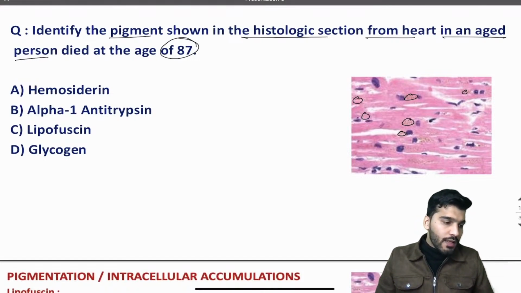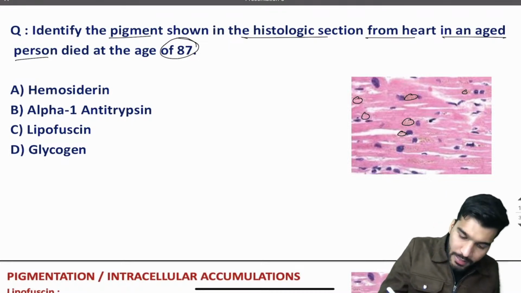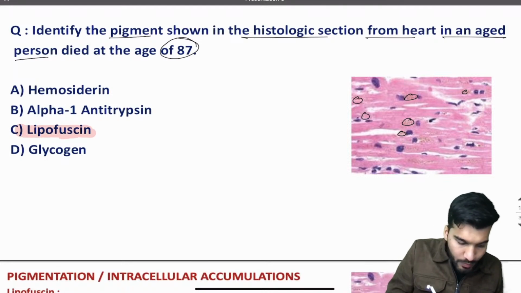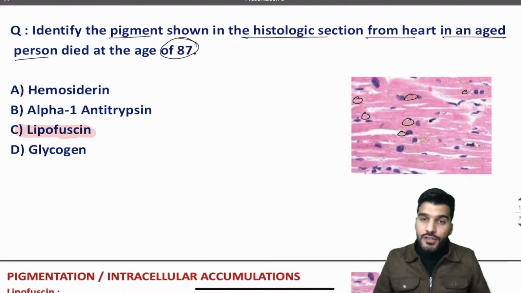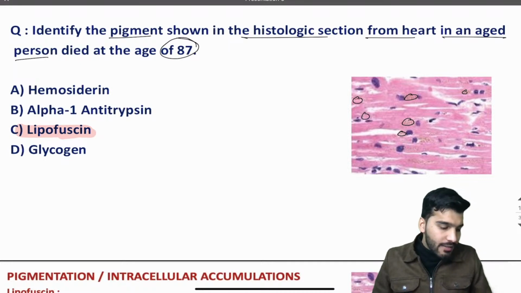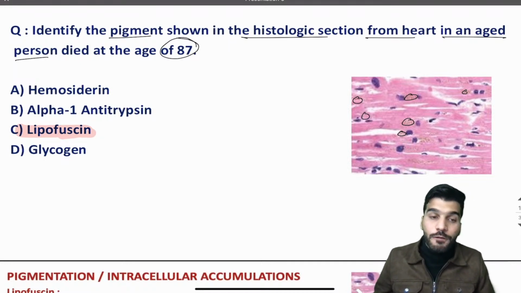Very good. So the pigment seen in the picture is lipofuscin, a yellow brown pigment. What is another name for this pigment? It's also called wear and tear pigment, or pigment of aging.